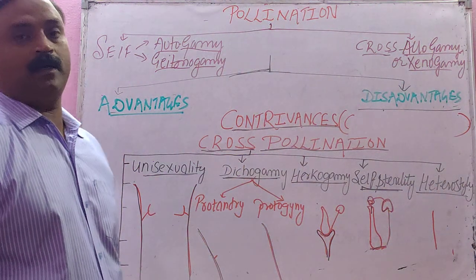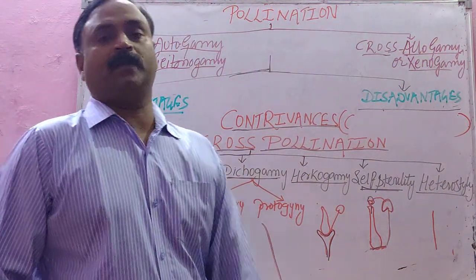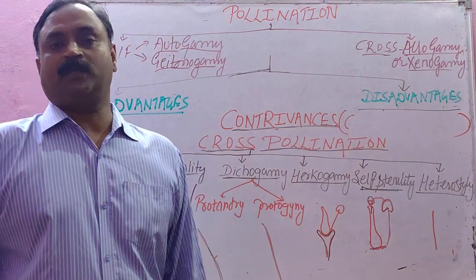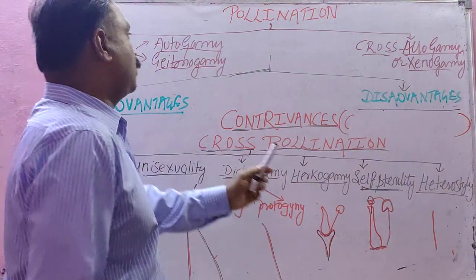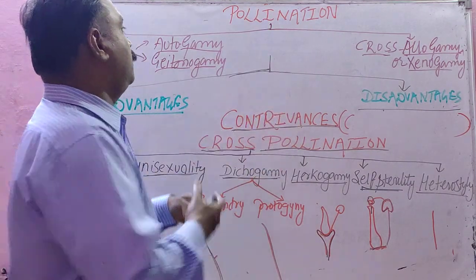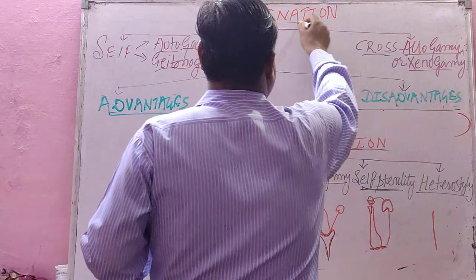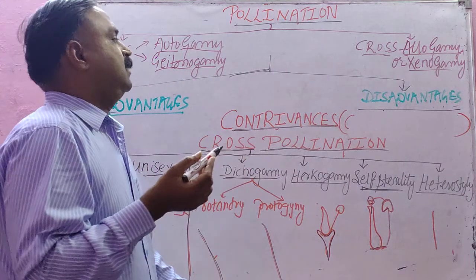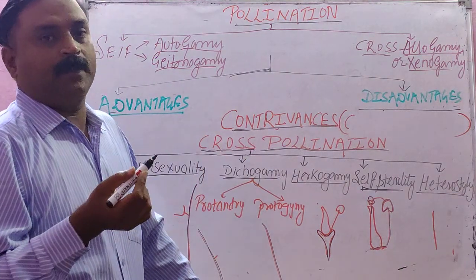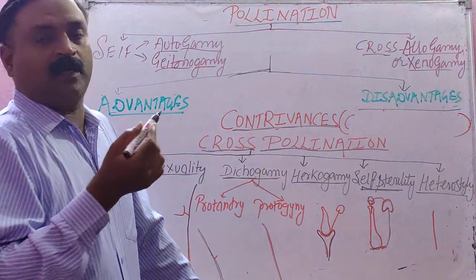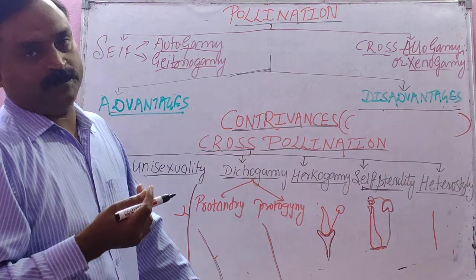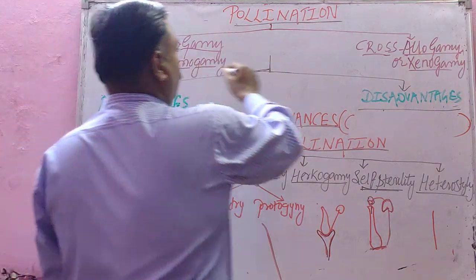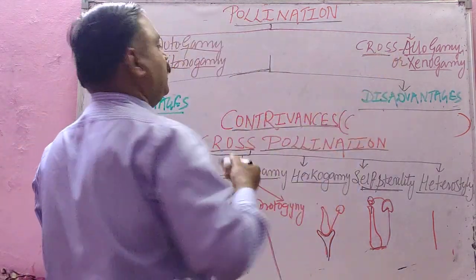Today we are ending this chapter, the second chapter, sexual reproduction in flowering plants. This topic was in between, but I have not taught you because you studied pollination in your basic class, ninth class. It's very easy. It is non-diagrammatic. You can easily learn from the text given to you, because you have studied the very simple definitions of self pollination and cross pollination, and you know them very well.